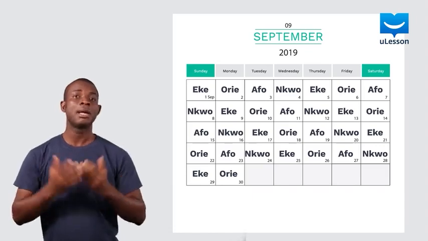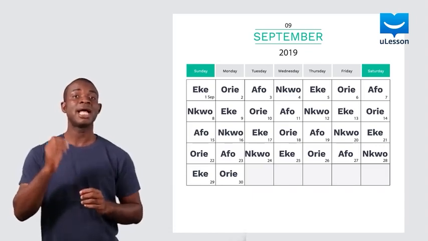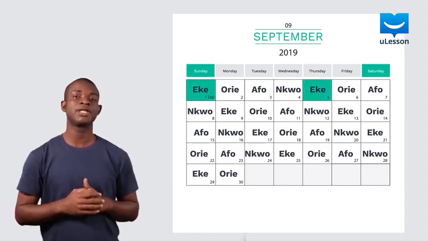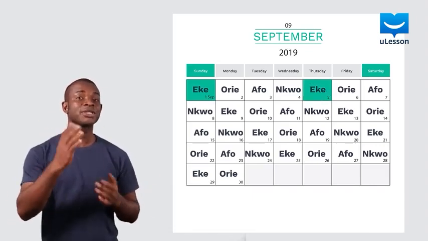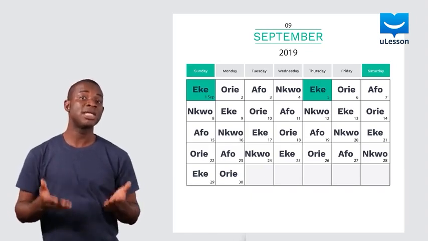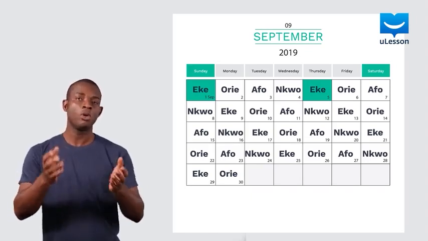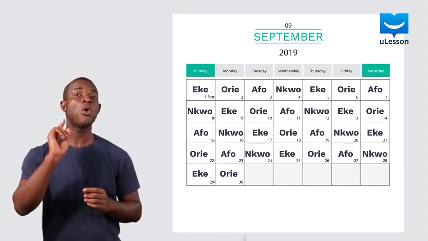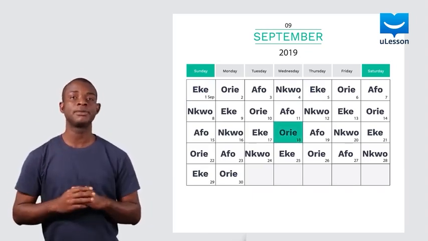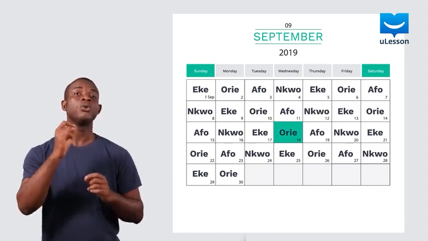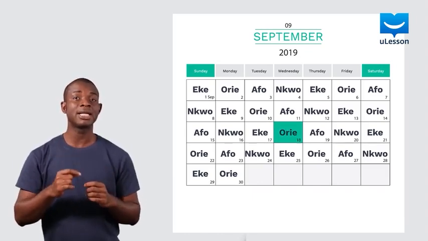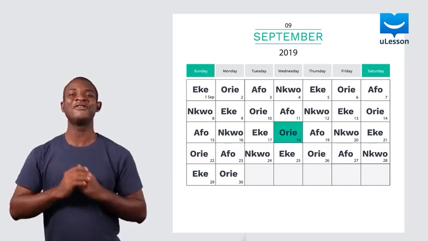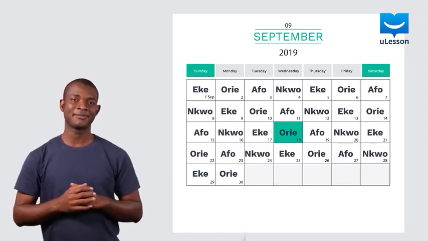For example, by looking at the table, we can see that Eke market will be held on Sunday and Thursday in the first week of September. So, if that was the only time you were free in that period and you wanted to visit Eke market, you would know on which day to go. We can also see that Orie market will be held only once in the 3rd week of September. So, on what day would you go if you wanted to shop in Orie market and you only had a day off in the 3rd week of September? Of course, you would go on Wednesday.